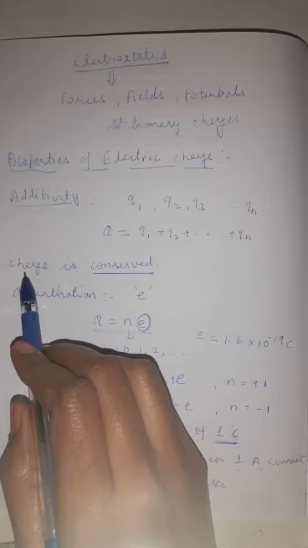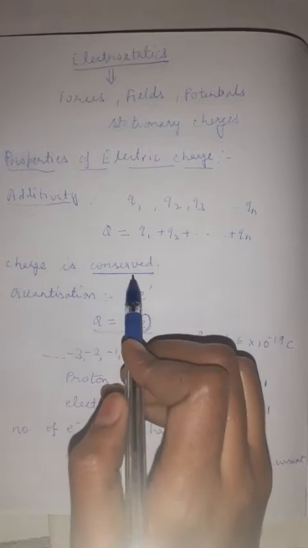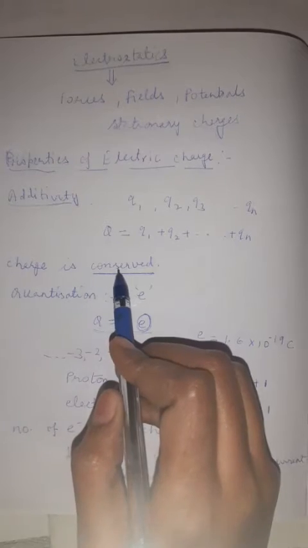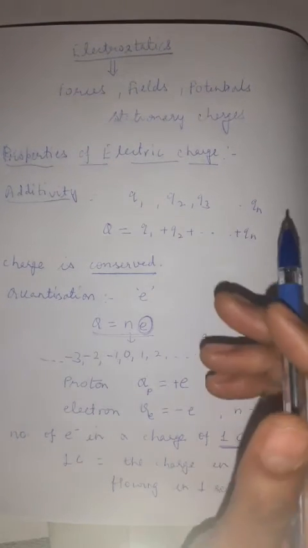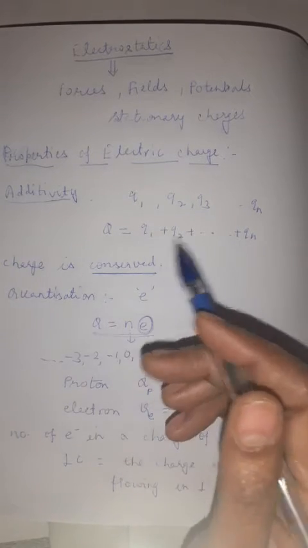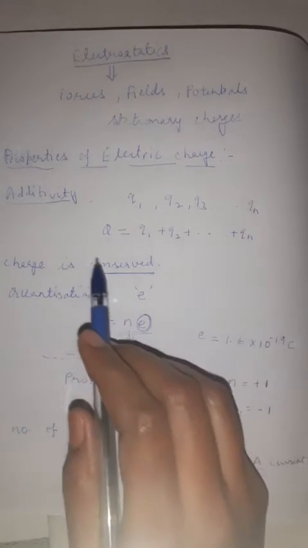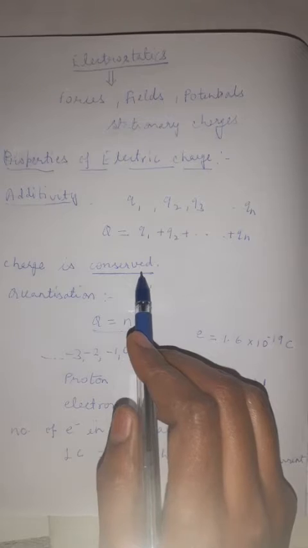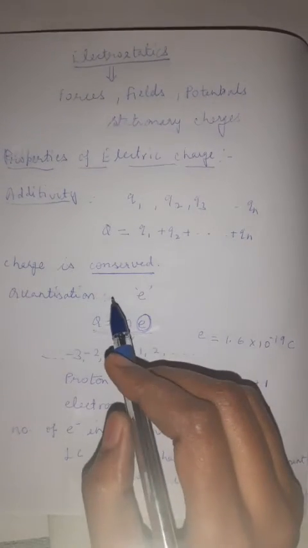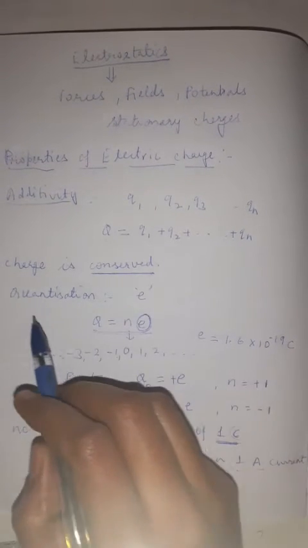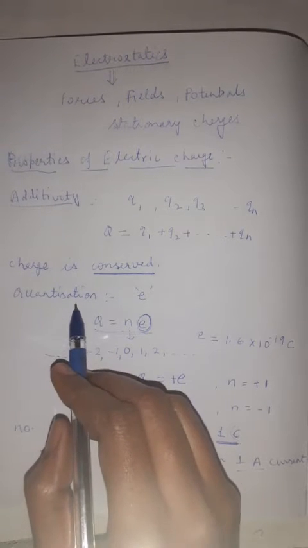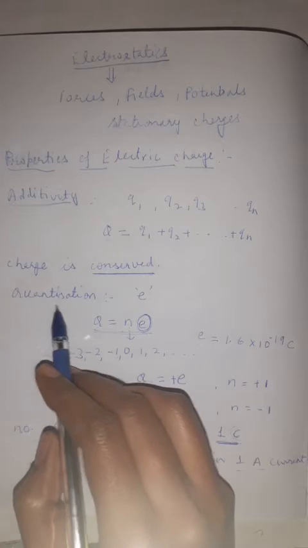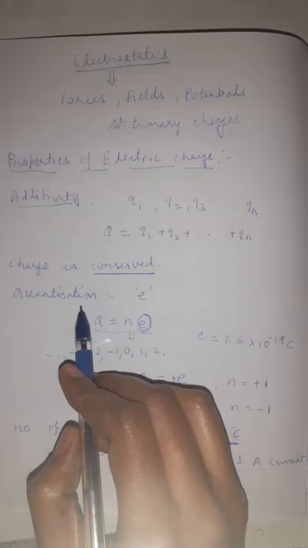Then the next property is that charge is conserved in nature. We know that charge is always conserved. It means the charge can neither be created nor be destroyed, it can just transfer from one body to another. So charge is always conserved in our nature. We cannot produce it, we cannot destroy it. The third property is that charge is always quantized in nature. It means the quantization property of the charge.